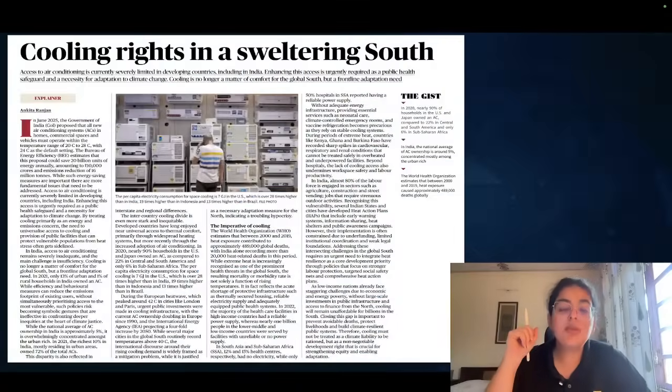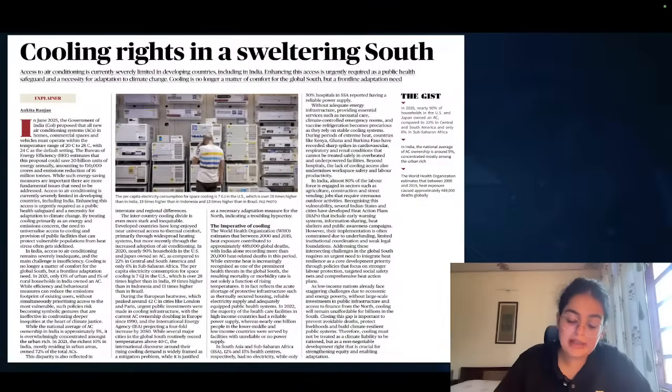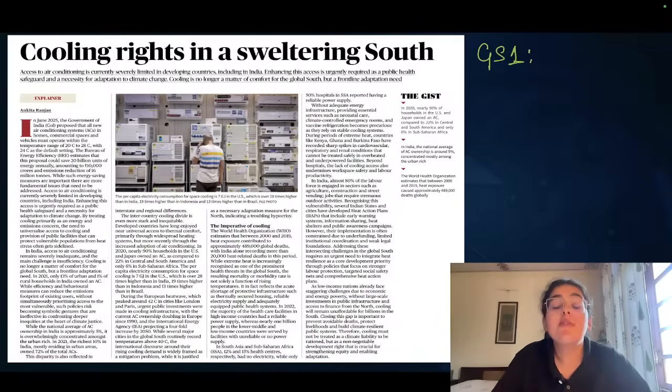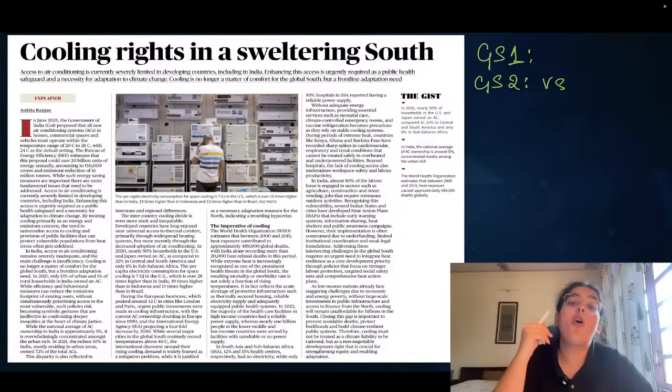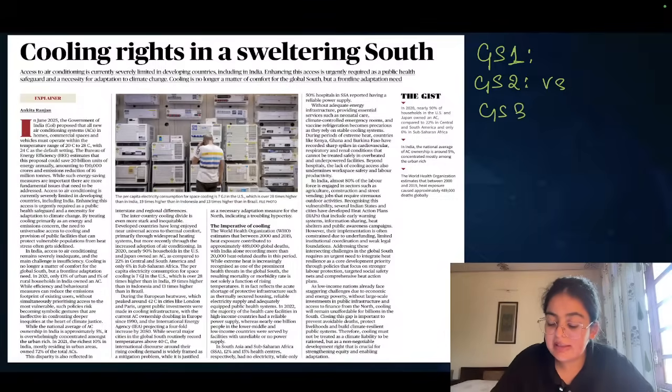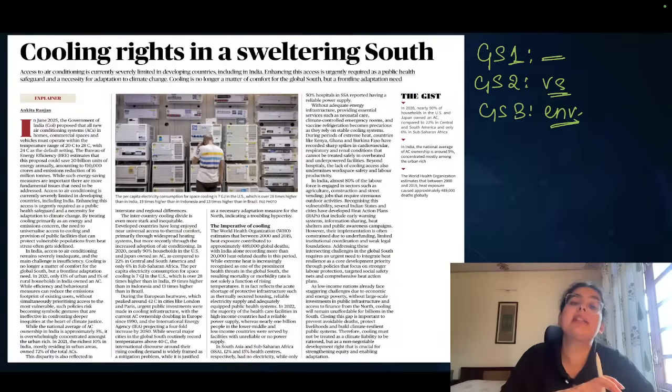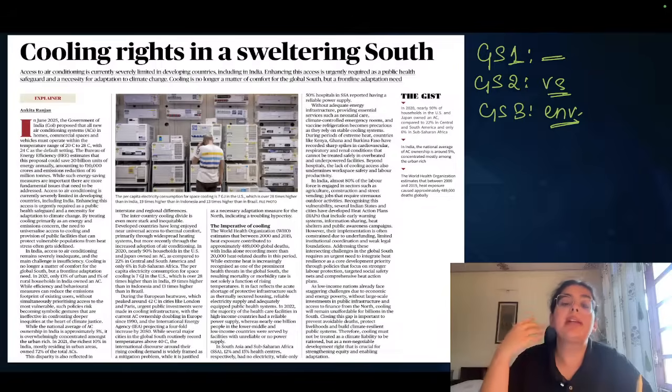Right? Let's come to another editorial. Cooling rights in a sweltering south. Now, what does this mean? This basically means from GS paper 1, either from climate change perspective, from changing weather patterns perspective, either from GS paper 2, that means the vulnerable sections that are often the victims of this kind of heating that we are seeing, heat waves that we witness, or from GS paper 3 relating to environment and environmental justice and the impact of these kind of environment, global warming, climate change, etc.